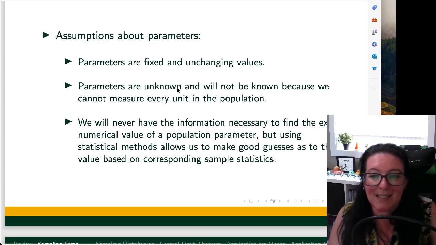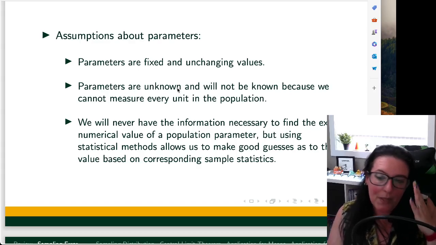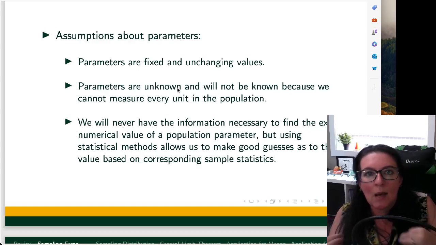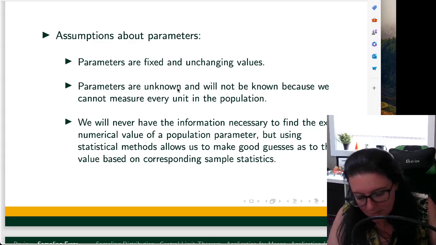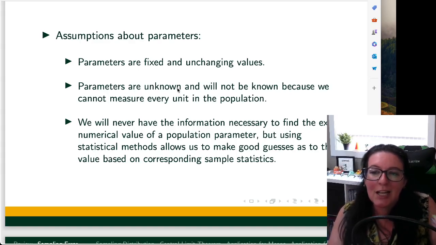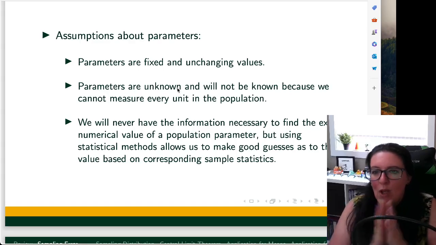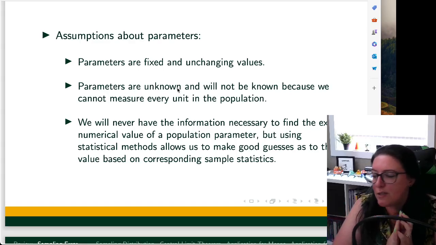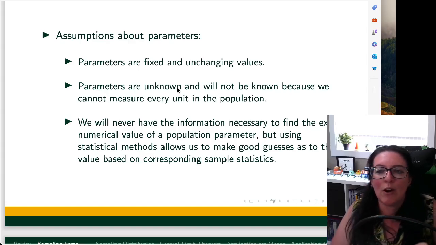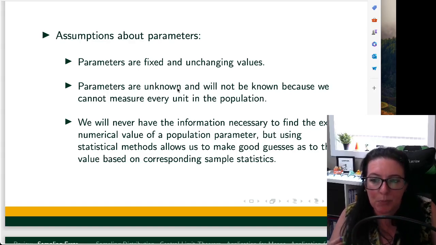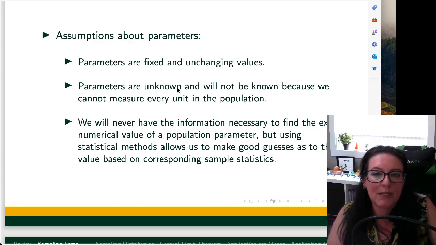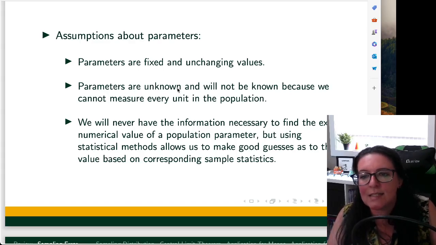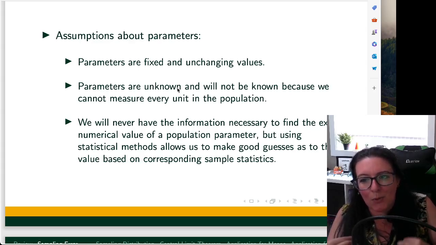Now, if we did a census, we contacted everybody in the population, we could know it, but there's reasons that we are not contacting everybody in the population, as we just discussed. So we'll never have the information necessary to find the exact numerical value of the population parameter, but what we're trying to do is set up good statistical techniques so we can make a really good guess with our sample statistic.